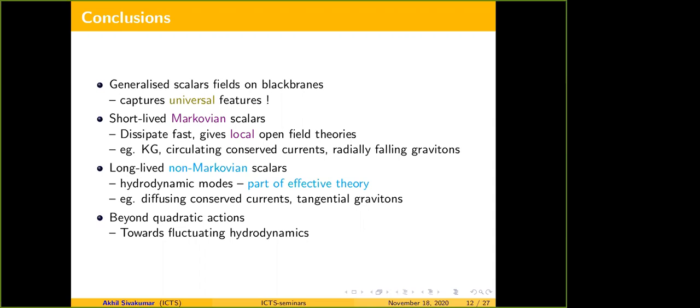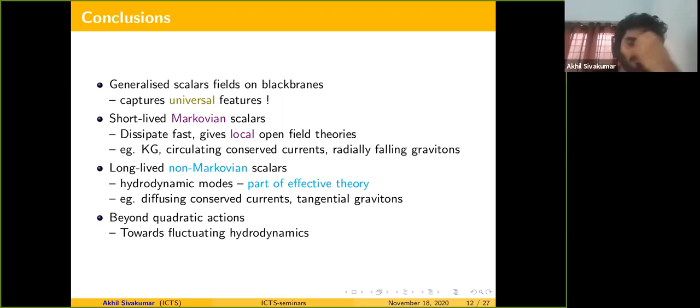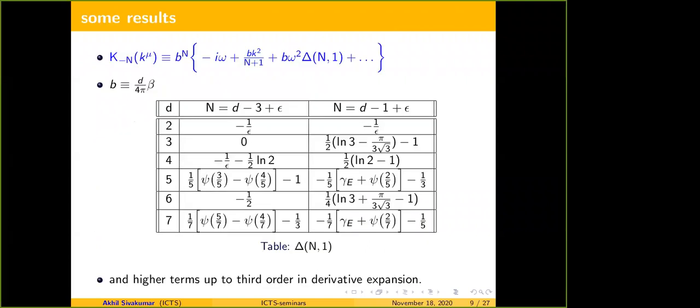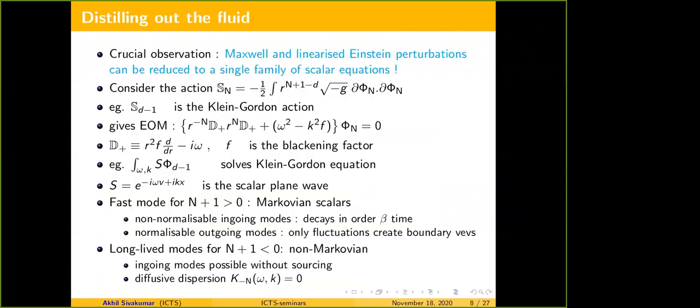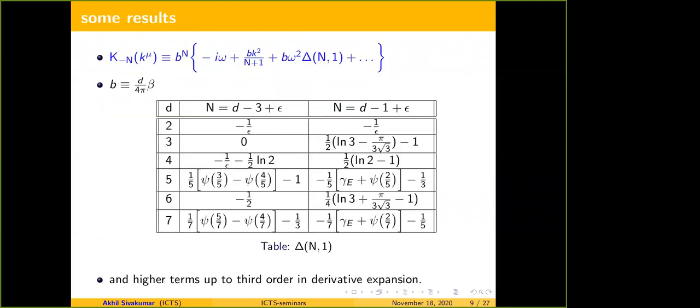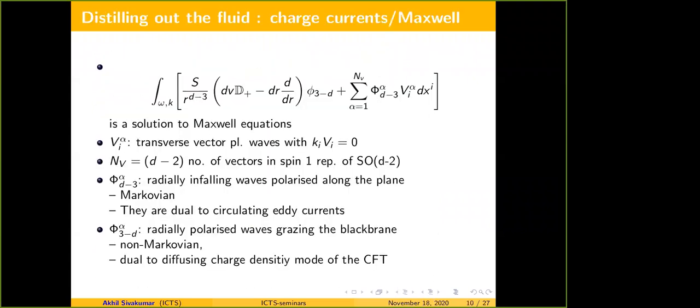I just wanted to add a comment. You have to do the time reversal, but the time reversal is easier in some gauges. Radial gauge is not a good gauge, but the gauge that Akhil has presented is a better way of doing it. It's a time reversal invariant gauge where the time reversal can be done more easily.